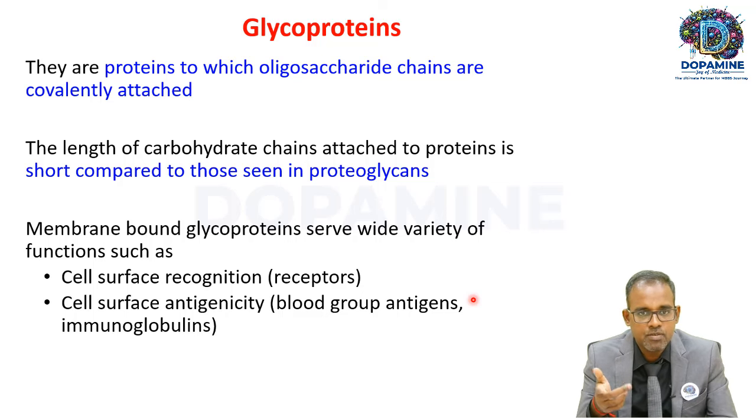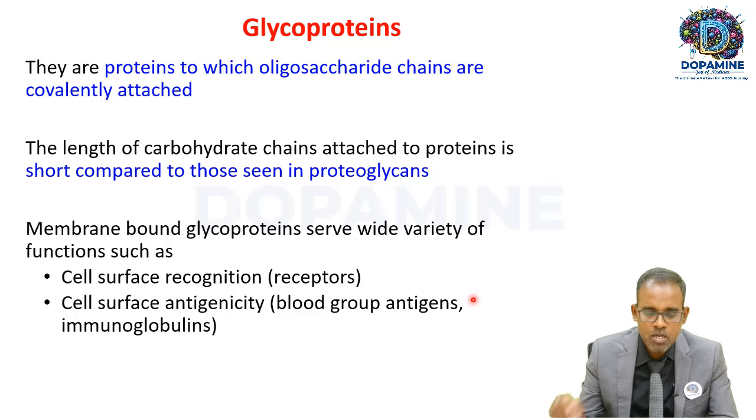Where have you seen this? We just now discussed. Glycoproteins are found in the plasma membrane. The length of the carbohydrate chains attached to a protein is short compared to those in the proteoglycan chain. Membrane-bound glycoproteins have a wide variety of functions. For example, they are responsible for cell surface recognition. They act as receptors.